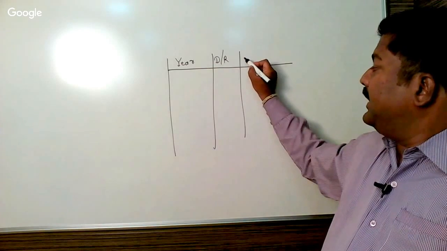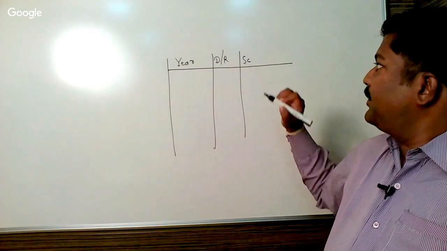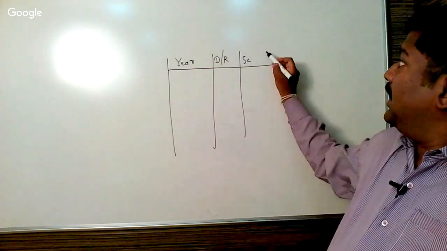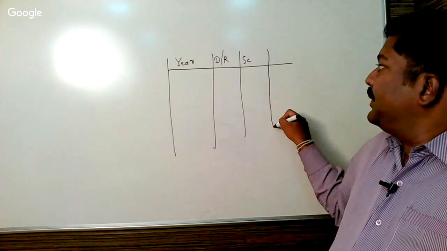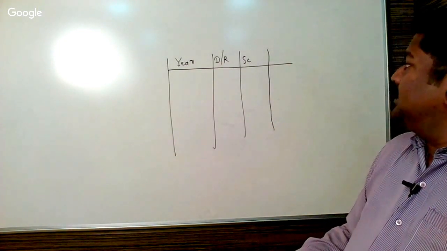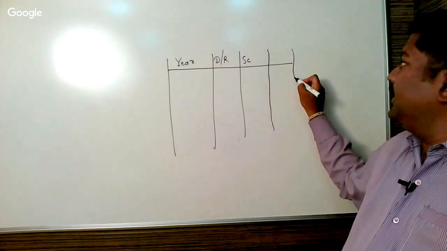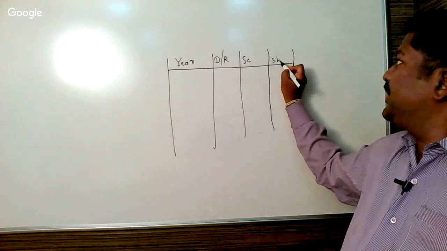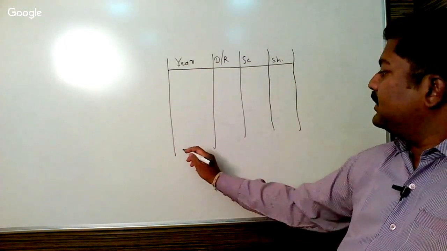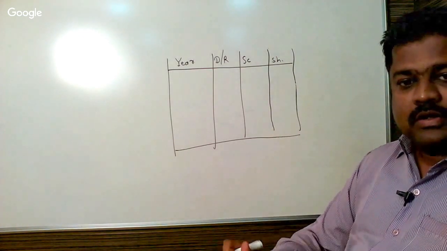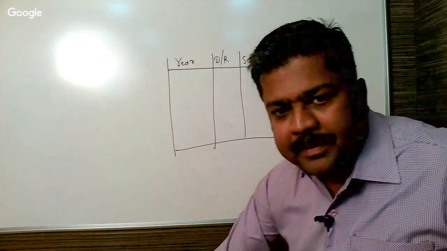Third, the name of the scientist. And fourth, if any share of that scientist was there. So like that, we can prepare the first tabular format data.